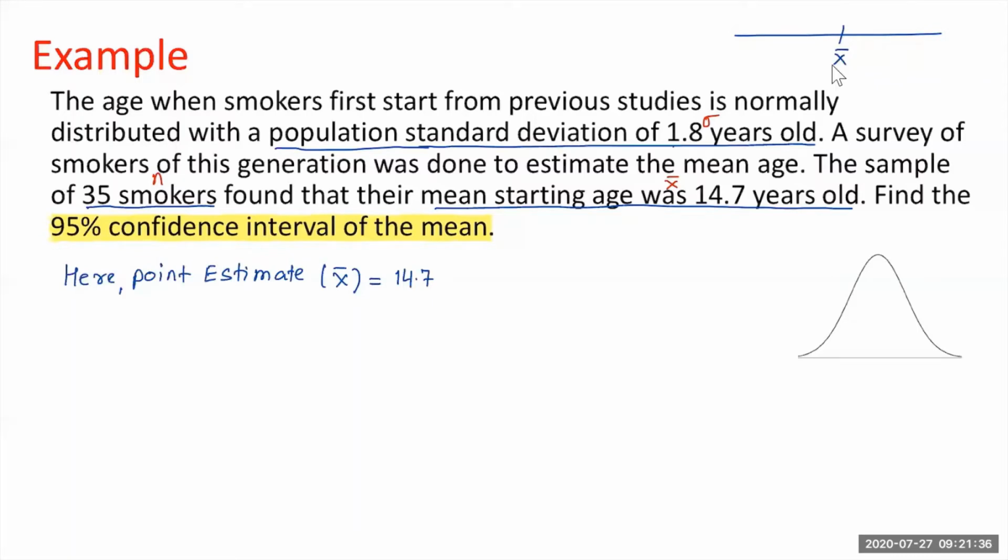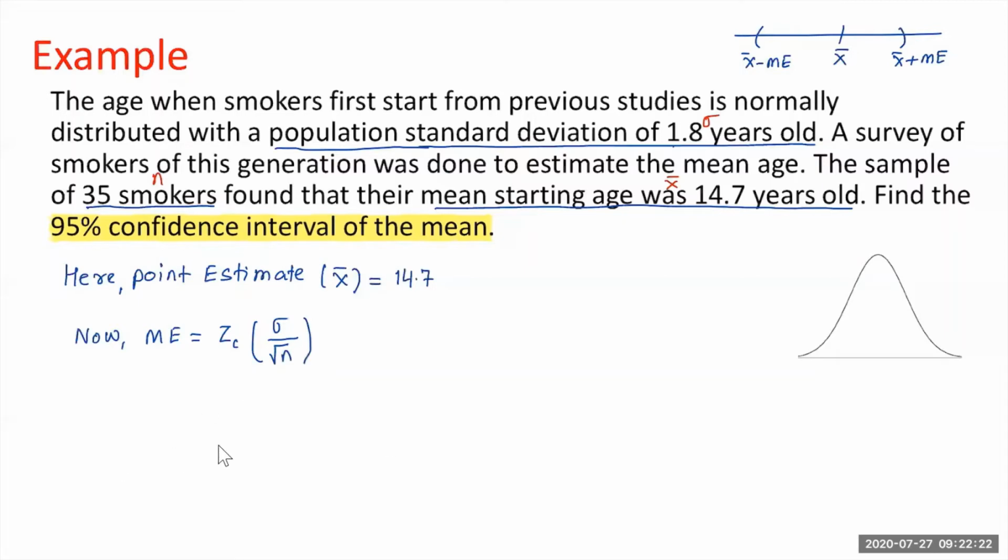Now what I need is the sample mean plus some value and the sample mean minus some value. So I need the sample mean plus the margin of error, and I also need the sample mean minus the margin of error. I need these two values. So what I actually need is the margin of error. Now, if you look at your formula from the previous slide, margin of error is equal to Z sub C times the population standard deviation divided by the square root of n.